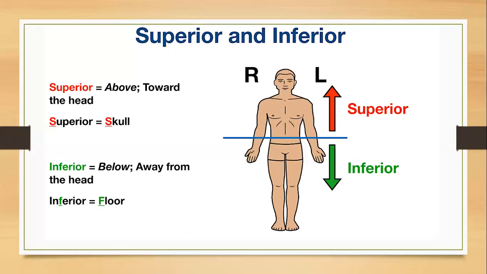So, the first terminology, superior and inferior. Superior represents the upper part of the body. The inferior is the lower part of the body. For example, the head is the topmost one, so all the organs towards the head are represented as the superior. Next to the head or away from the head, they are represented as the inferior. So, superior is the upper part, and that is nothing but the head here, and away from the head,